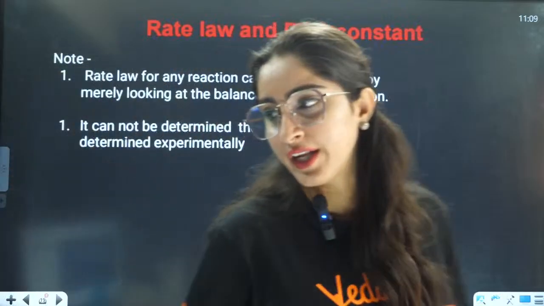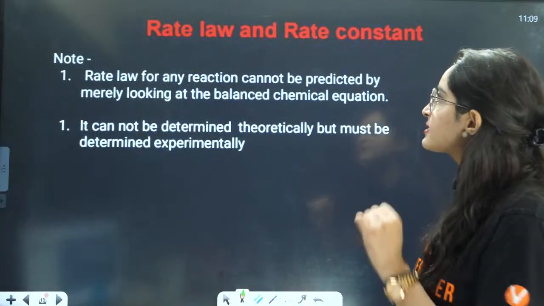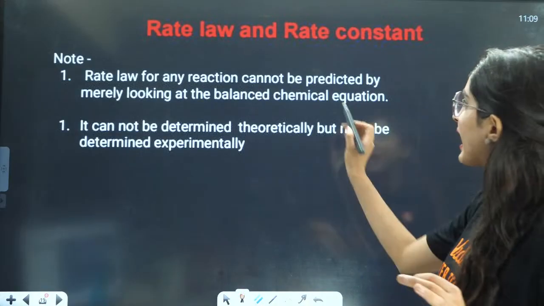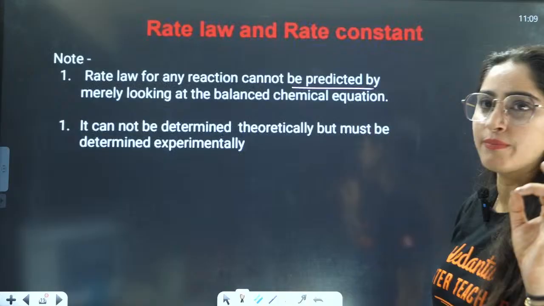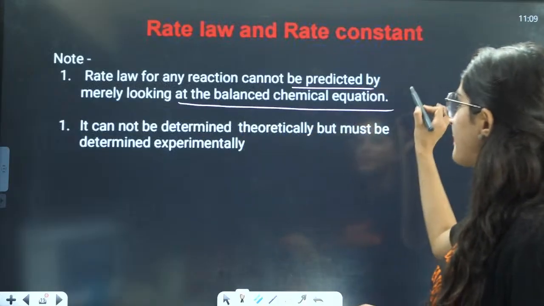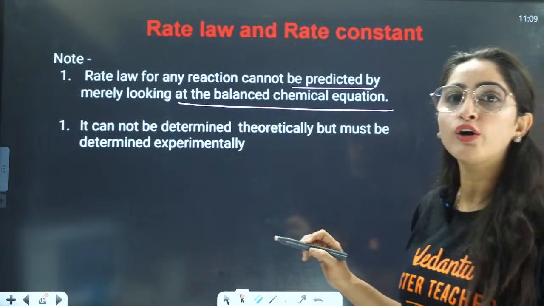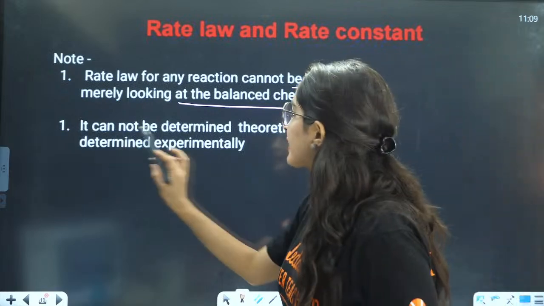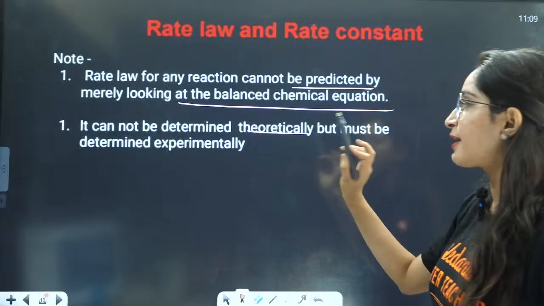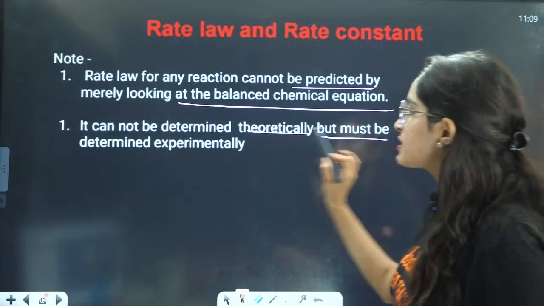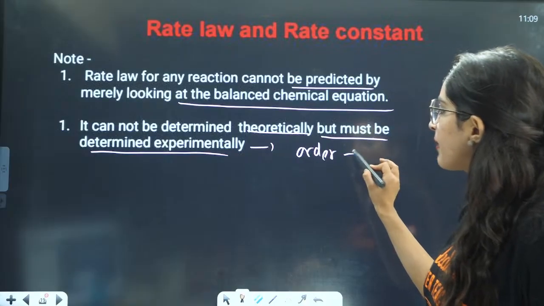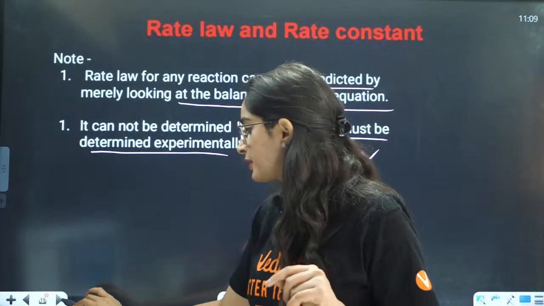Very good. Now let us see the rate law. Rate law for any reaction cannot be predicted by merely looking at the balanced chemical equation, because we cannot understand the order of that reaction. That's not possible, right? It cannot be determined theoretically, but must be determined experimentally, because order is determined experimentally, not theoretically, right?